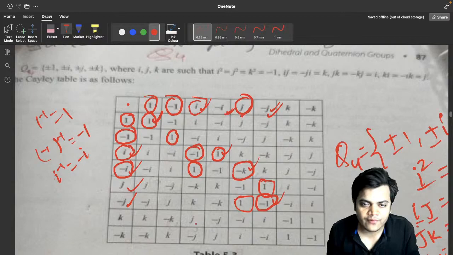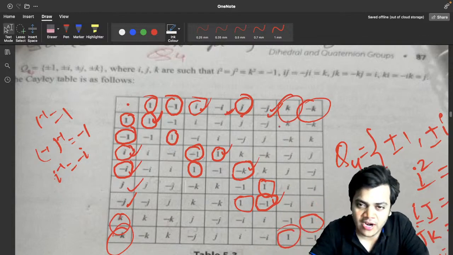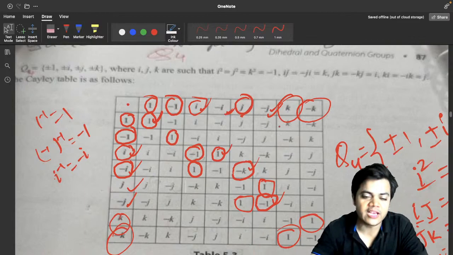Plus j. If here is 1, it means the inverse of plus k is what? Minus k. If here is 1, then the inverse of minus k is what? Certainly plus k. Isn't it? So this is how you are going to find the inverse element.